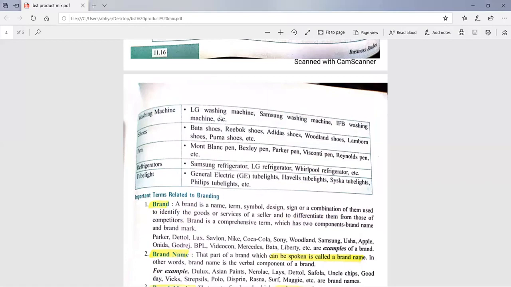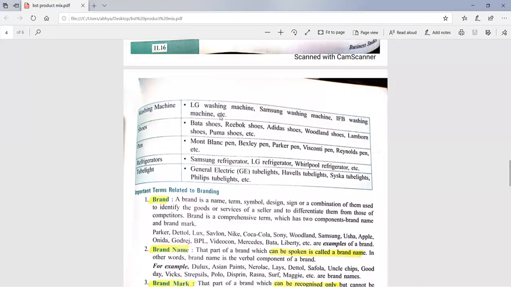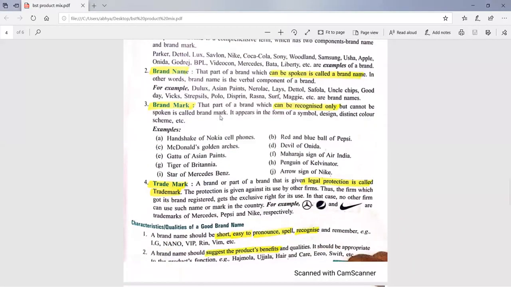You will start branding with that it is a process of giving a name, symbol, design to a product, and brand is actually a name, term, symbol, design, or a combination of all of these to identify the goods or services of a seller and to differentiate them from those of the competitors. So brand has two parts: brand name, brand mark. Brand name can be spoken,